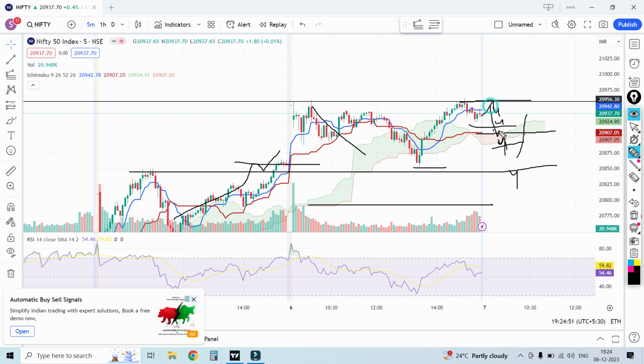Otherwise, if the market comes up to here, doesn't sustain, and goes again, we can predict a 20,850 or 900 PE sell position also for this. It looks like a support level, so I can take that type of trade also. See, this is all maturity, guys. If TSKS breaks here, I can take a trade from here.